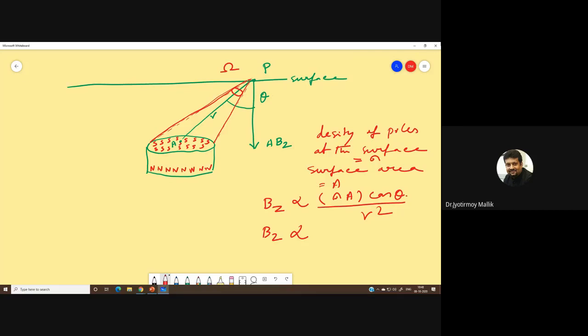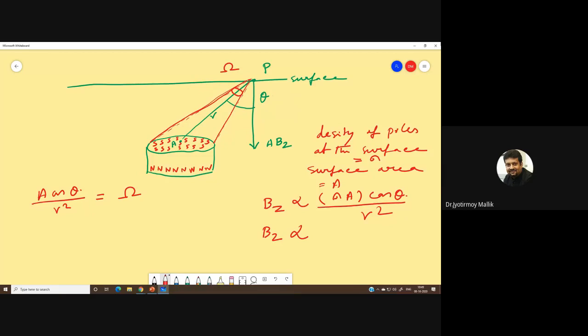Now Bz is directly proportional to A cos theta by r square. If you have read about solid angle geometry, you will know that A cos theta by r square is nothing but the solid angle.